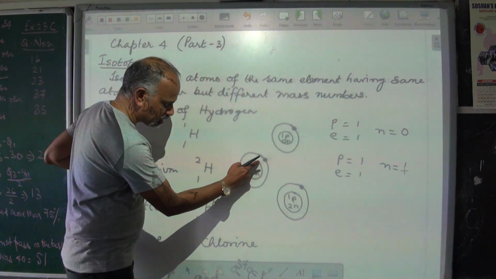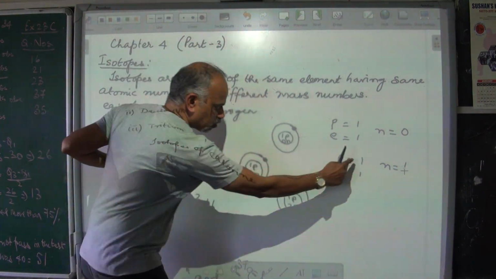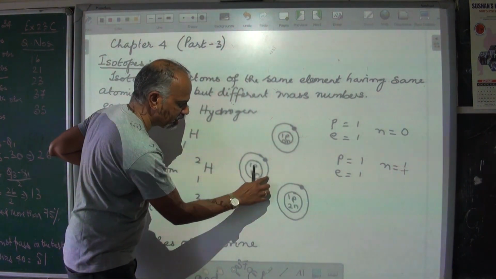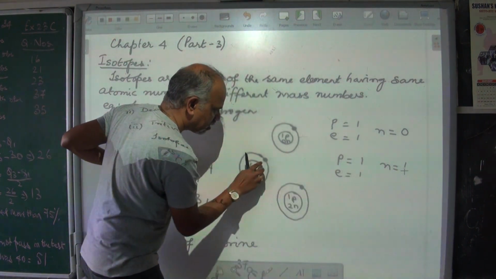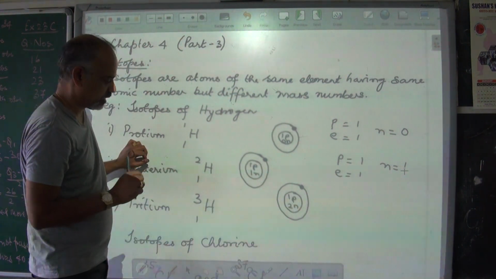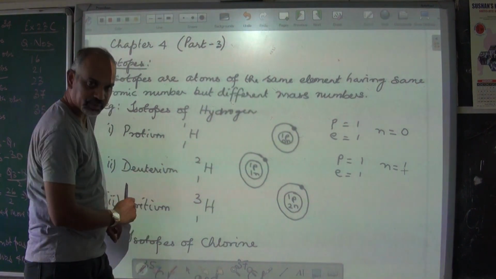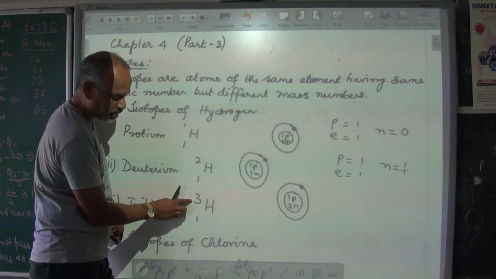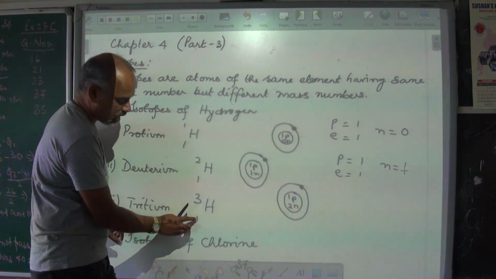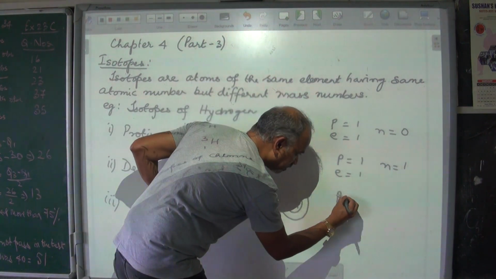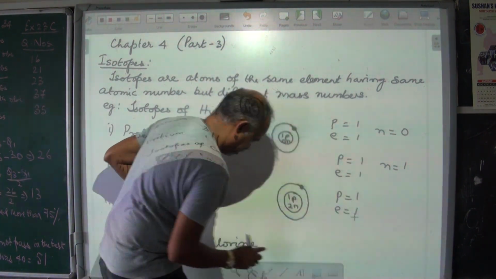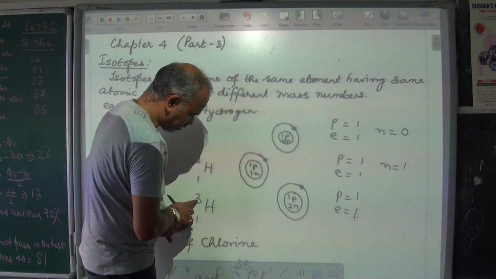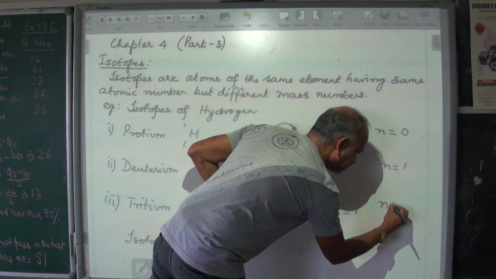So the structure, this is the nucleus. It has 1 proton and 1 neutron. And the first orbit has electrons, number of electrons are 1, so 1 electron is here. The third isotope is tritium, represented with atom of hydrogen having mass number 3, atomic number 1. Atomic number is 1, therefore protons are 1, electrons are also 1, that's according to this. And the difference between these two should give you the neutrons. So 3 minus 1 gives you neutrons, which are 2.